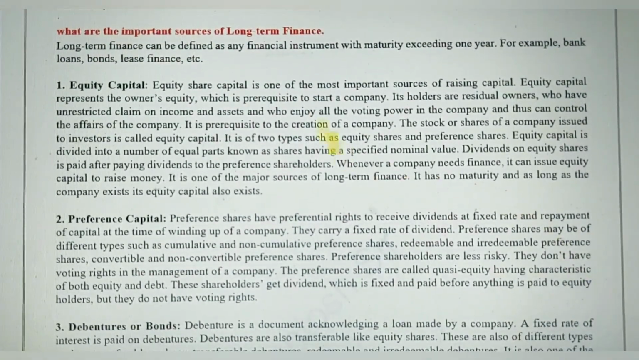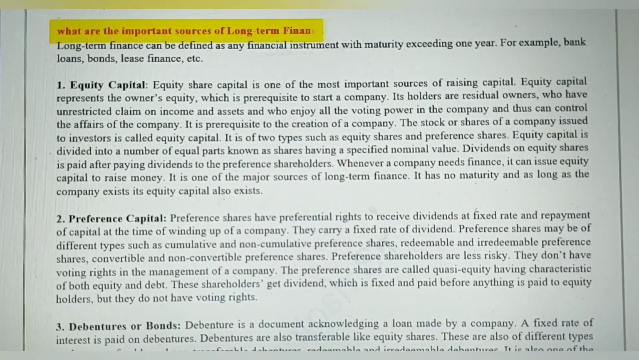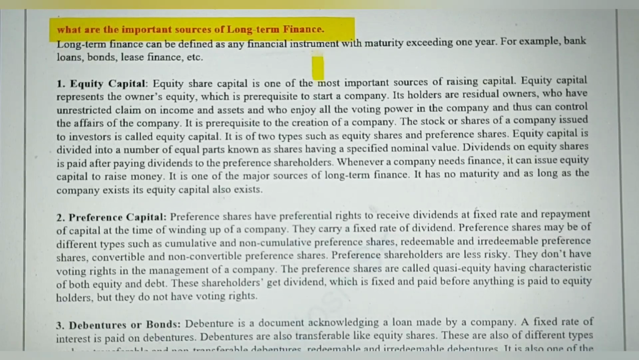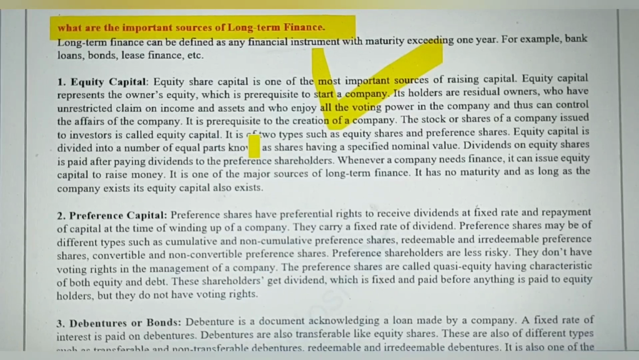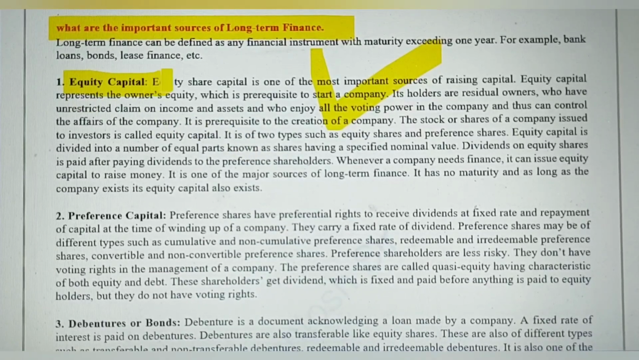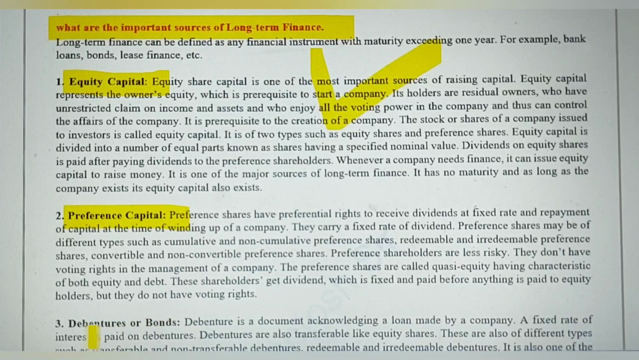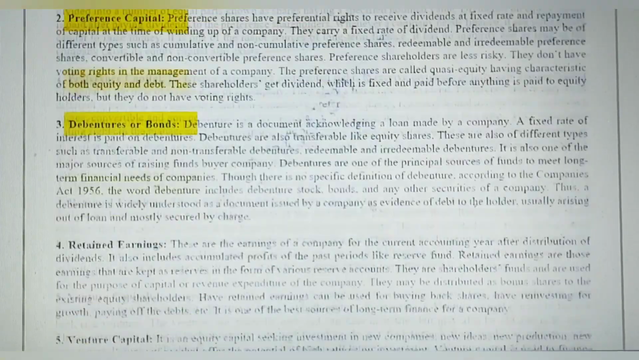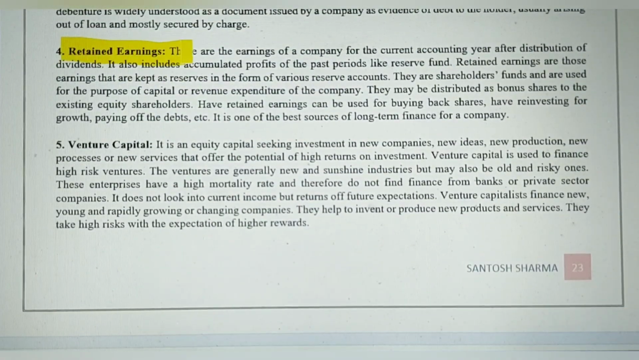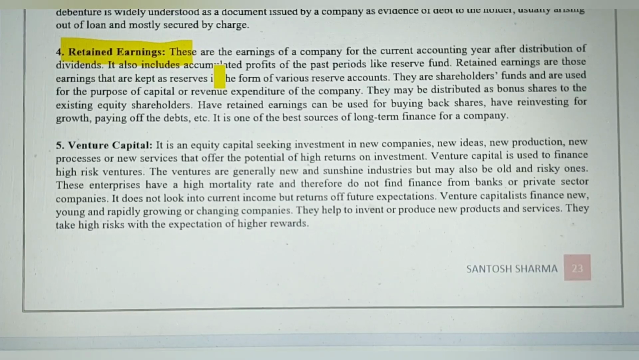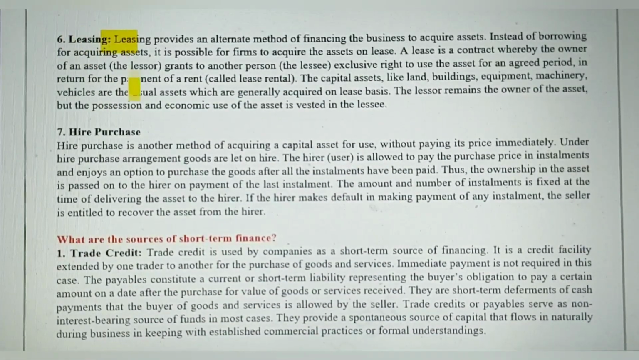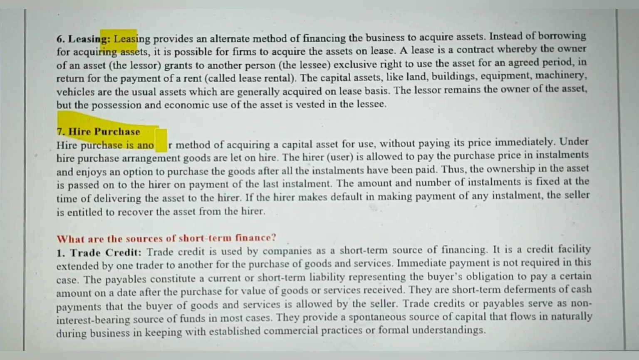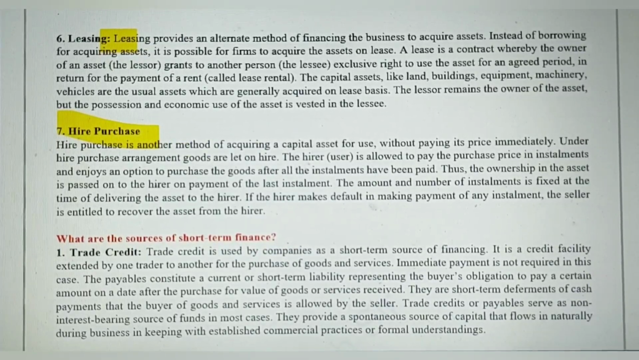The next question that you should revise is what are the important sources of long-term finance? One of the very, very important questions for the exam. If a company plans to raise funds through long-term, then it can issue equity capital or preference capital. Even it can issue debentures or bonds. Retained earnings, reinvesting your savings, is one of the best. Venture capital is there. This is also growing, very popular these days. And leasing is there. Then hire purchase. So through all these sources, the company can raise long-term finance.